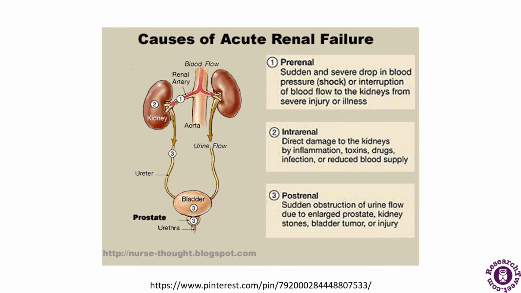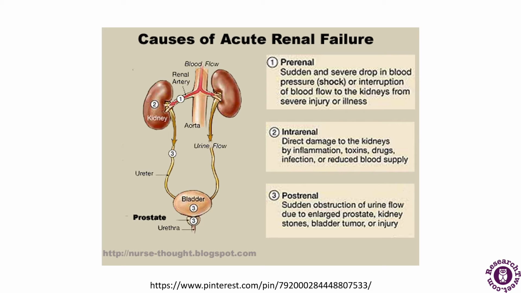Some of the causes are listed here. There is a sudden and severe drop in blood pressure, or interruption of blood flow to the kidneys from a severe injury or illness. So this is the first cause of acute renal failure.